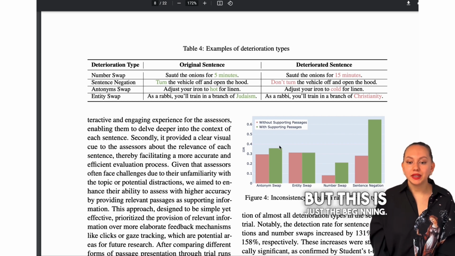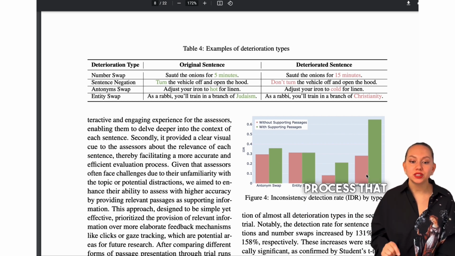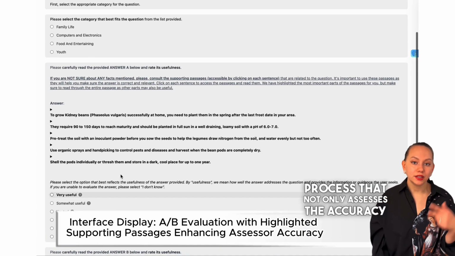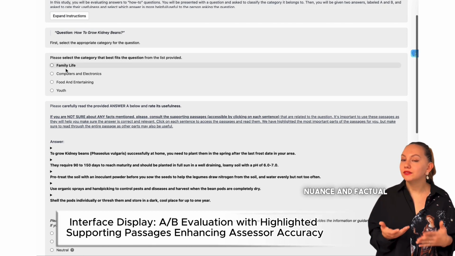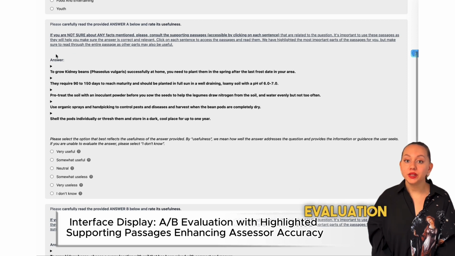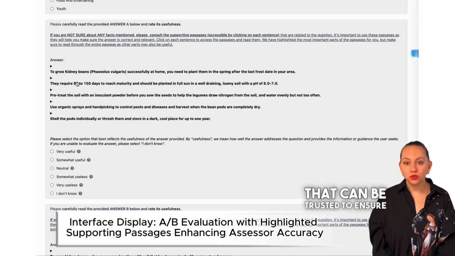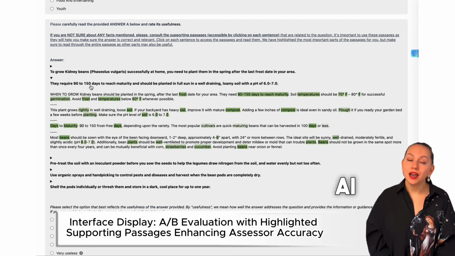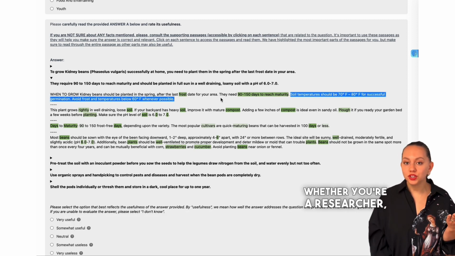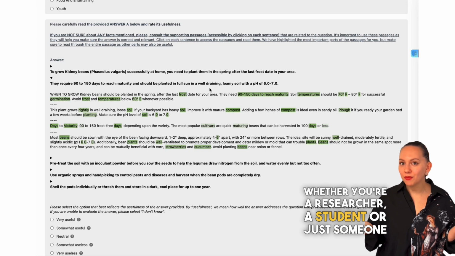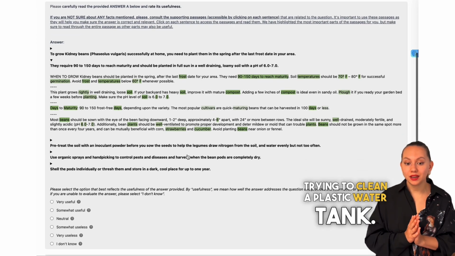But this is just the beginning. Imagine an evaluation process that not only assesses the accuracy of complex answers, but also their context, nuance, and factual grounding. An evaluation that can be trusted to ensure the information provided by AI models is accurate and reliable, whether you're a researcher, a student, or just someone trying to clean a plastic water tank.